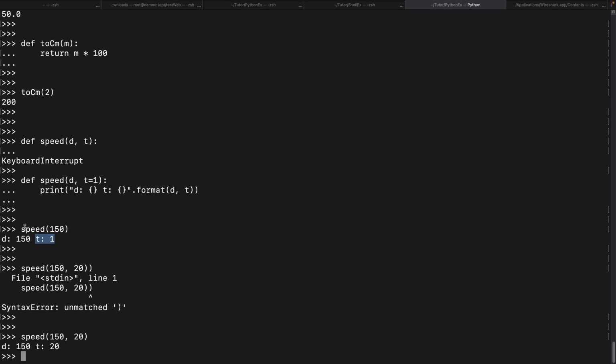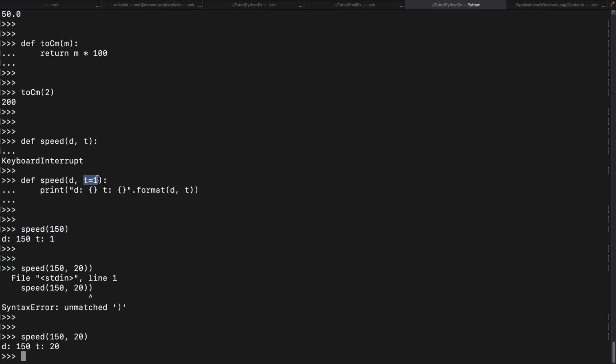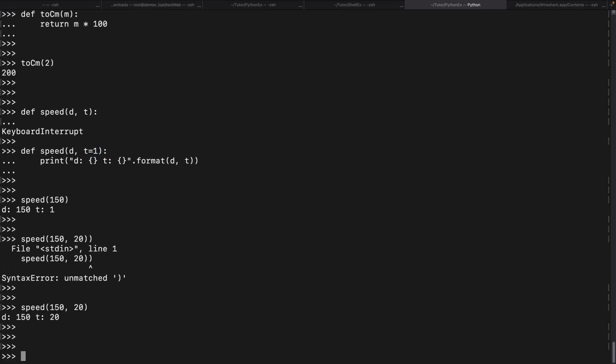Since we haven't passed anything before, it took 1, but as we pass the second argument, it overrides the existing default value. A default argument will take effect if the corresponding argument is not passed. That is about default arguments.